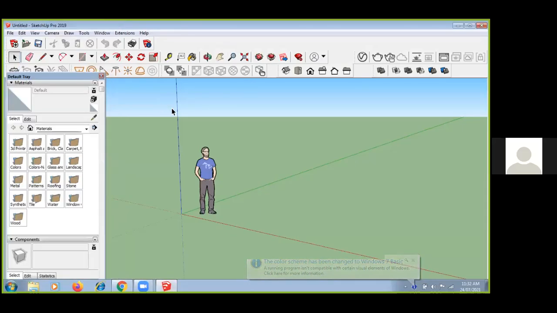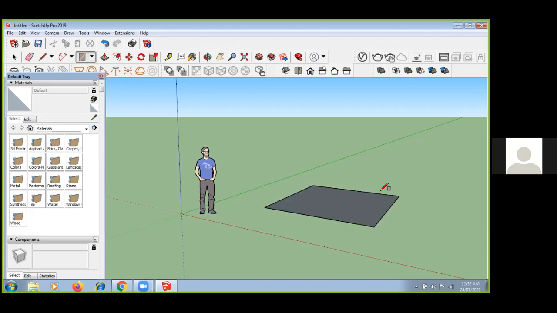So now I'm showing you all the things practically, how to make this. Here we have a rectangle. Suppose I want to draw a rectangle with dimensions. You can directly type 10 feet, comma 12 feet. So this is exactly a room of 10 by 12.